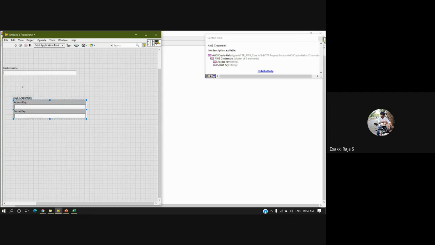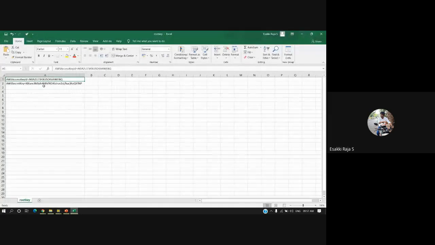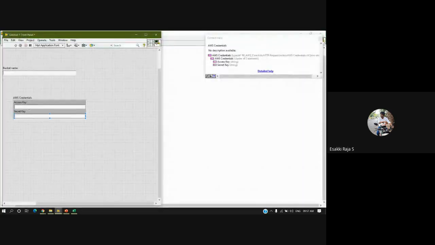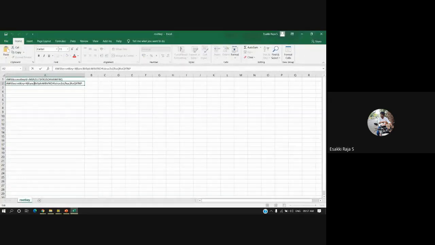In AWS credential, I want to type the access key and secret key. I have to give the access key and secret key, which I have downloaded as an Excel file. I'll just copy and paste the access key, then the secret key.